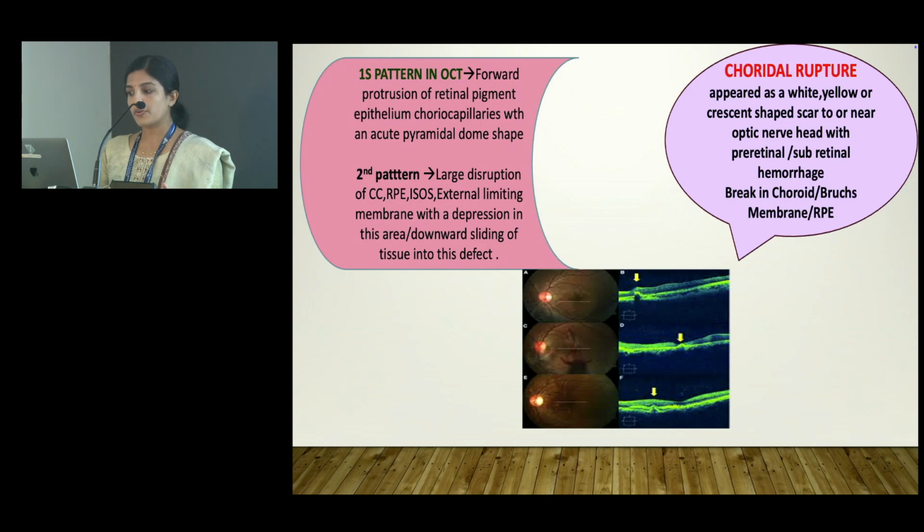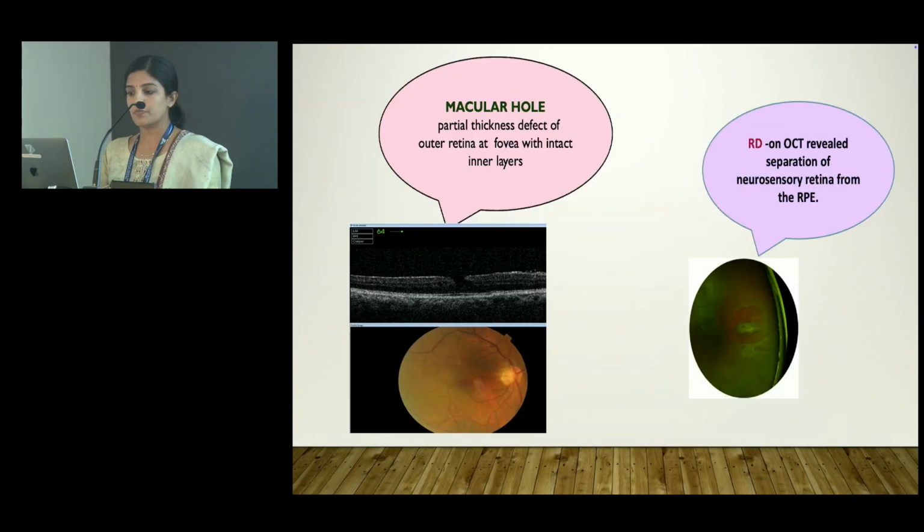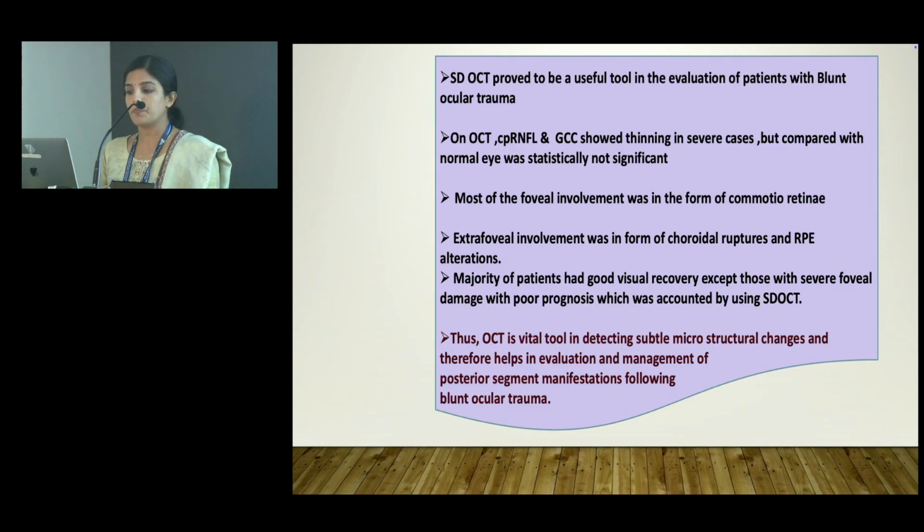In choroidal rupture, two patterns are observed. The first pattern is a forward protrusion of retinal pigment epithelium and choriocapillaris with an acute pyramidal dome shape. The second pattern is a large disruption of choriocapillaris, retinal pigment epithelium, ISOS and external limiting membrane with a depression in this area or downward sliding of tissue into this defect. Also in macular hole, there is a partial thickness defect of the outer retina at the fovea with intact inner layers. And in retinal detachment, OCT reveals separation of the neurosensory retina from the retinal pigment epithelium.